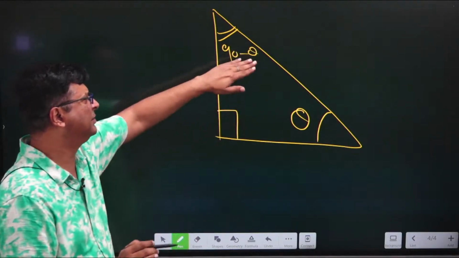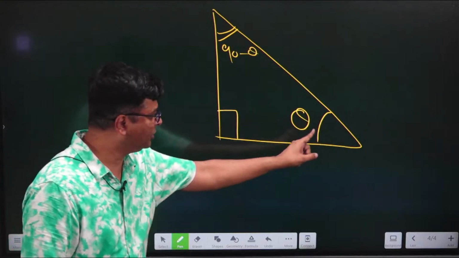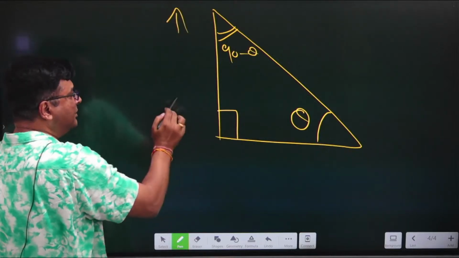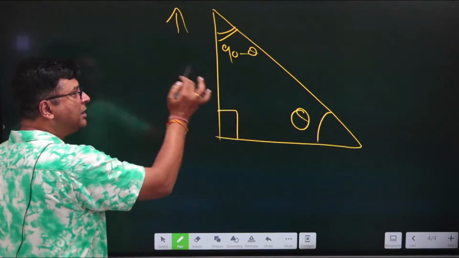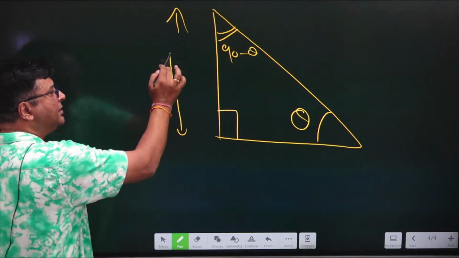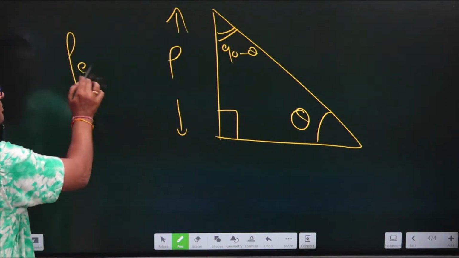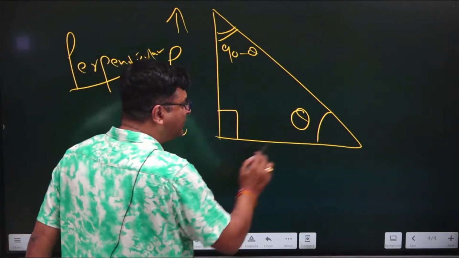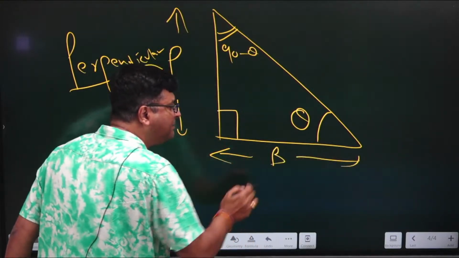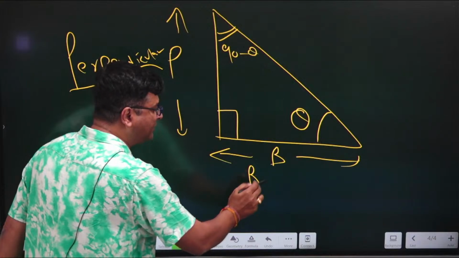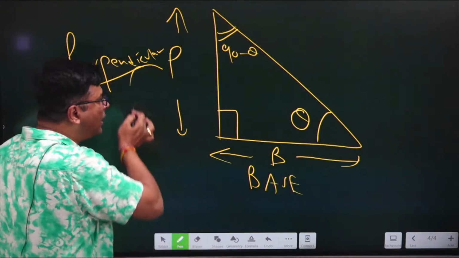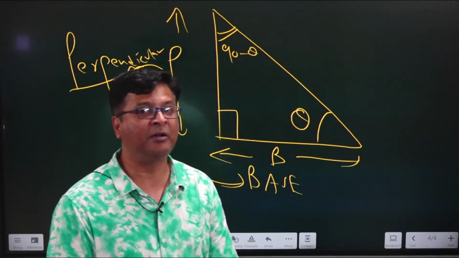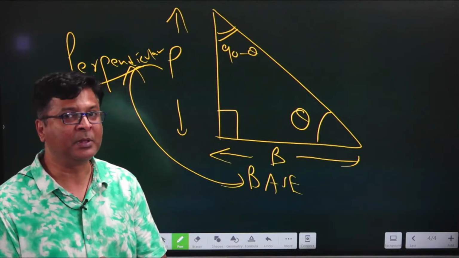We are not going to discuss more about this right now. We are just bothered about this particular angle, that is theta. Always remember, in front of theta, whatever side you get is denoted as P and it is known as perpendicular. And the side adjacent to this theta is always denoted by B and it is known as base. And these two are variable. Always remember, perpendicular and base in a right angle triangle are variable according to the position of theta.